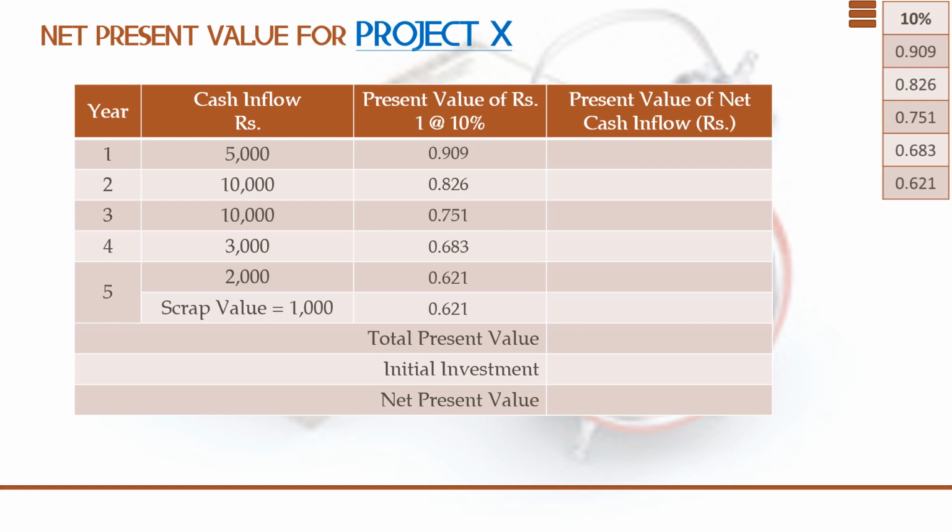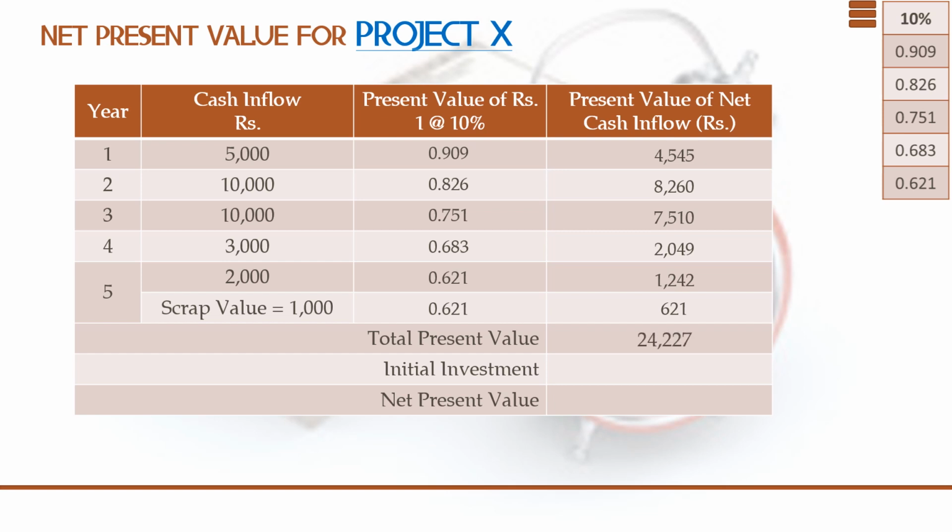Now in the fourth column we are going to just multiply the second column and the third column. As we do so, we get rupees 4,545, 8,260, 7,510, 2,049, 1,242, and 621. The next step is finding the total of the fourth column, that is the total of the discounted cash inflow adjusted by the 10% discount rate for all the 5 years plus the scrap value.